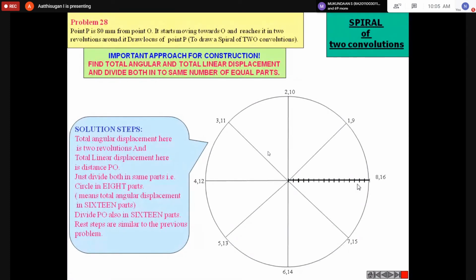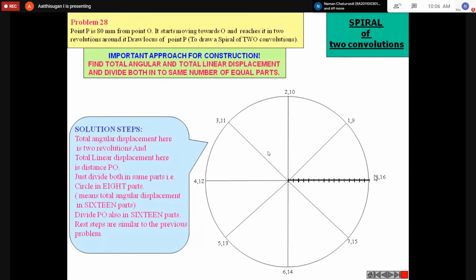That's the difference. But your case is 1 revolution, so convert like this. Suppose 8 means here 16 will come, but in your case, 12 will come. That's the difference. Then try that 1 revolution. If you're not able to, you can do that 2 revolution also. So here they divide into double, because 2 revolution means rotating 2 times. That's why divided into double.